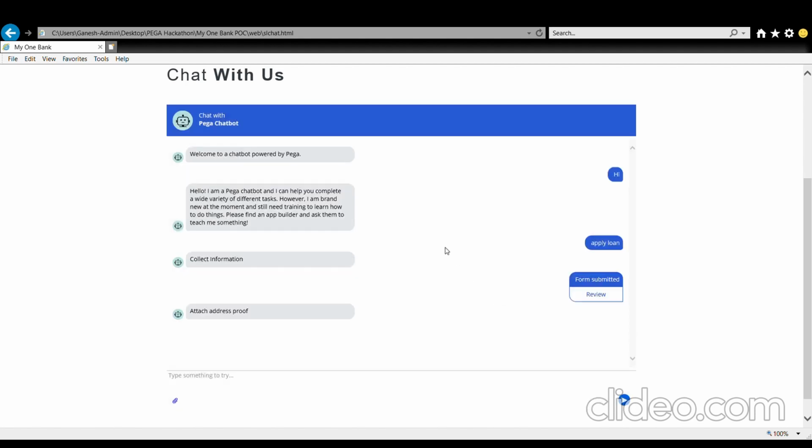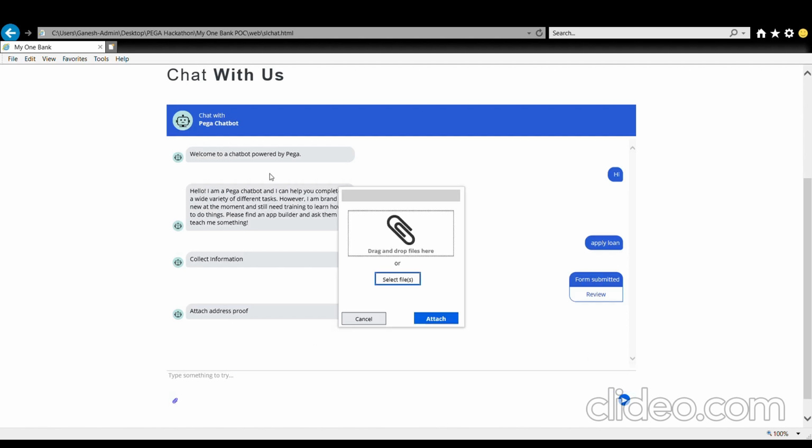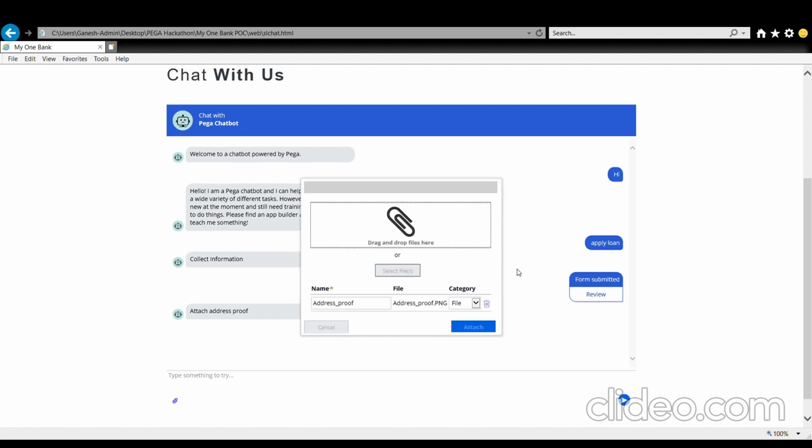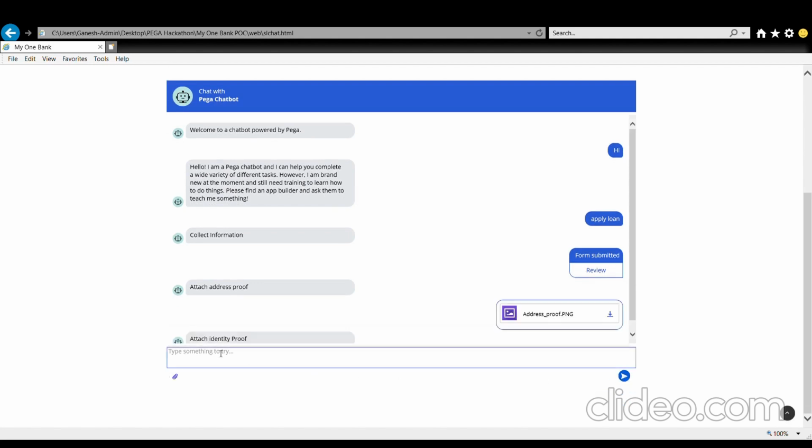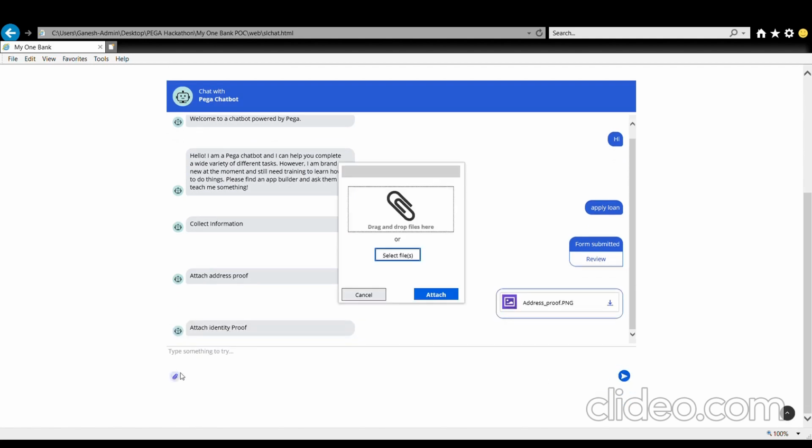After this, the system will ask to upload three mandatory documents. The first one is the address proof, so let me upload the address proof. Secondly, it will ask for the identity proof.